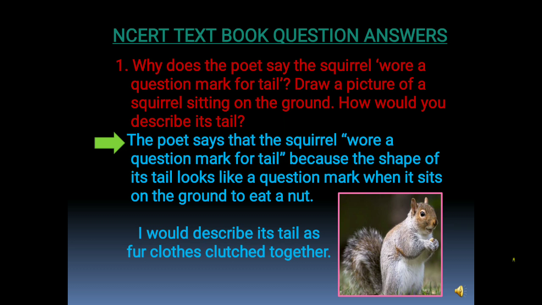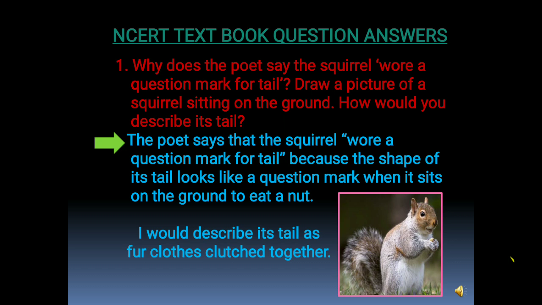The answer is the poet says that the squirrel wore a question mark for tail because the shape of its tail looks like a question mark when it sits on the ground to eat a nut. Now you are asked to draw a picture of a squirrel sitting on the ground. Here I want all of you to draw a picture of a squirrel sitting on the ground.